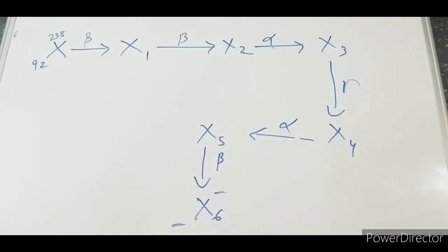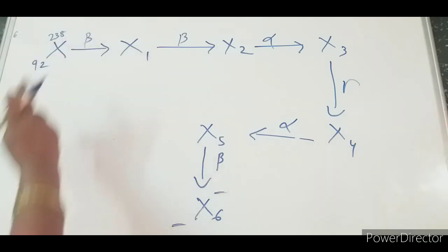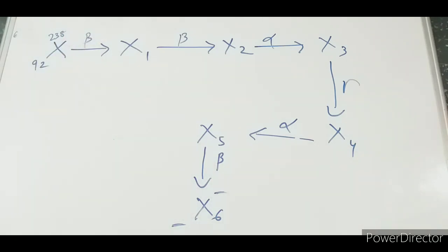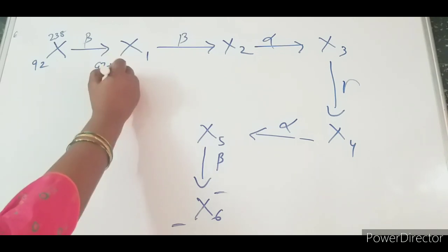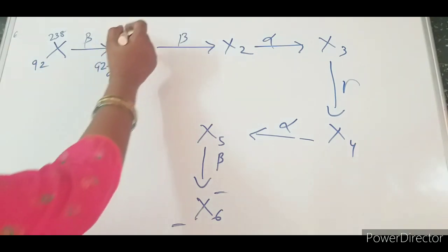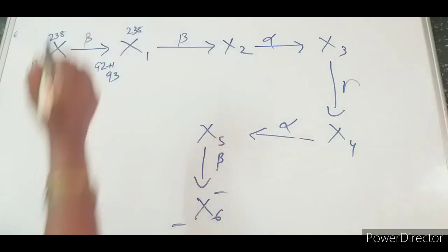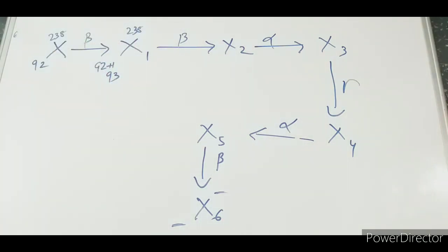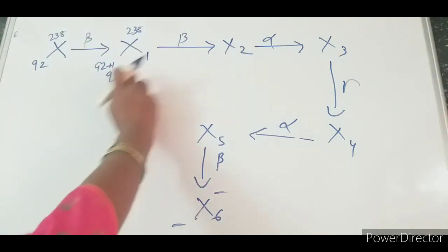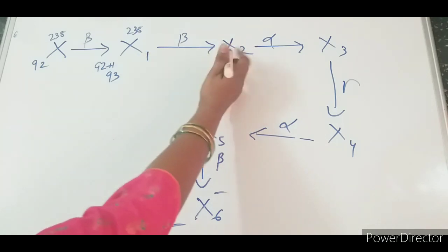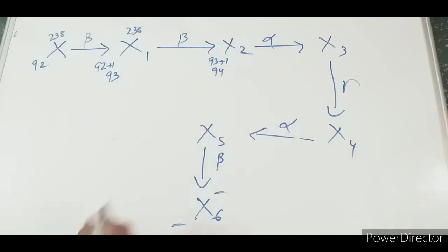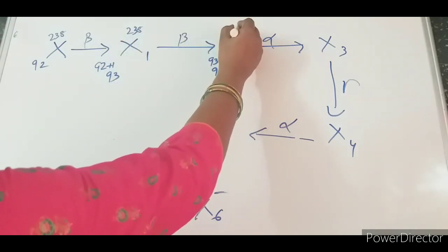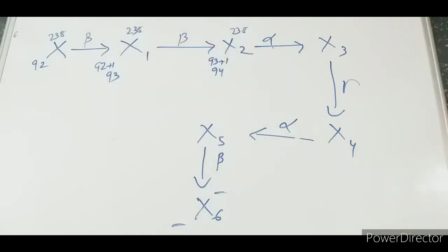Okay, now let us see. When there will be a beta emission, atomic number increases by 1. That is why 92 plus 1 will be 93, and atomic mass remains the same. Clear? Now here again there will be a beta emission, so it will be 93 plus 1, so it will be 94, and atomic mass remains the same.